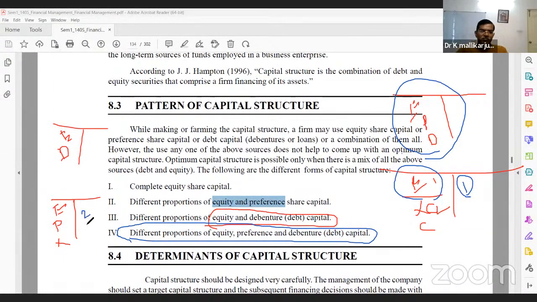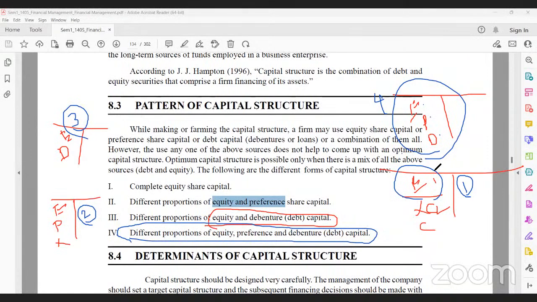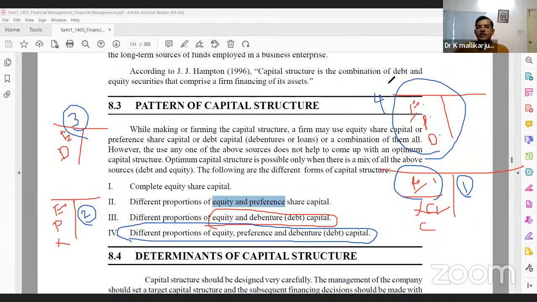Option two, equity plus preference. Option three, equity plus debentures. Option four, preference shares, equity shares, and debentures. Which capital structure is good? Fourth one is better, sir. Better compared to all. Yes, sir.